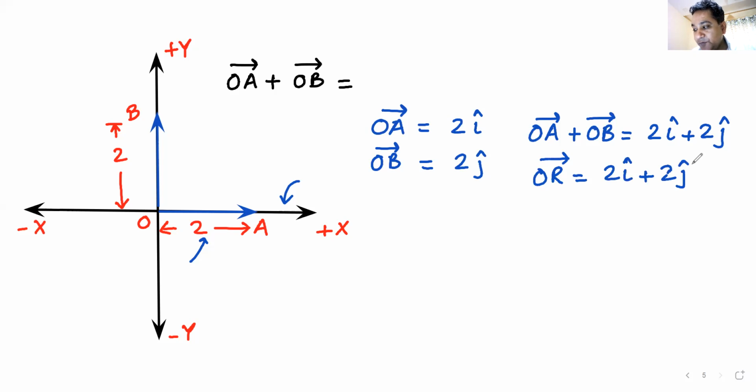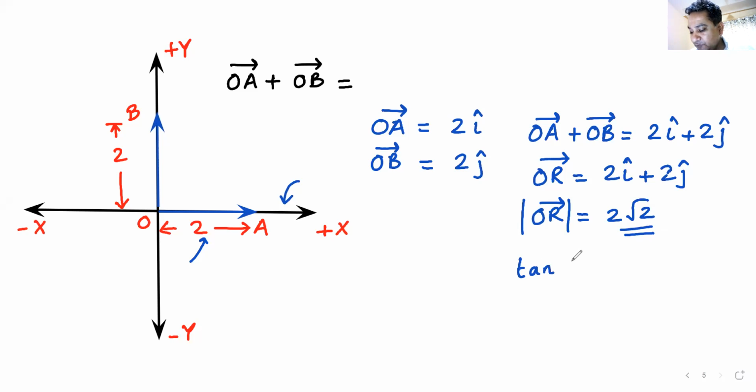Now the question would be, what is the magnitude of OR vector? 2 root 2, that is absolutely correct.